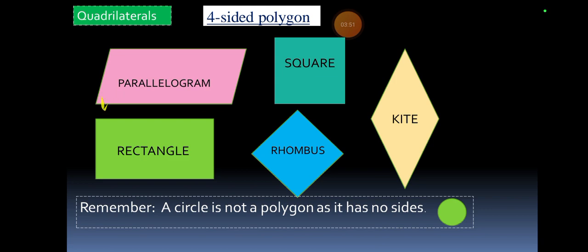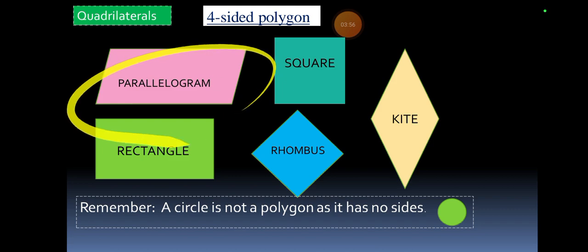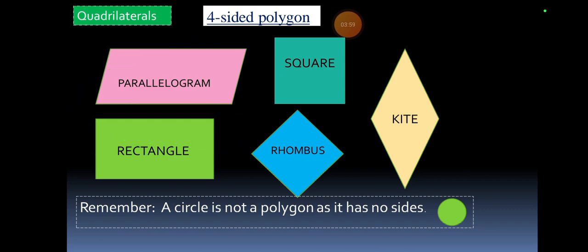Parallelogram, here you can see the surface. It's this part, and this part, and this part aligned. That's not like a rectangle, it is like a rectangle, but its shape is different. So this is basically a parallelogram, a square, a rectangle, a rhombus. A rhombus is just like a kite, but its surface is a little bit more, and here a kite is approximately like a longer kite, so it's very easy to learn. So parallelogram, square, rectangle, rhombus, kite, these are 4-sided polygons that are basically quadrilaterals.